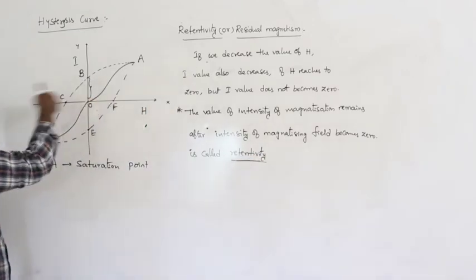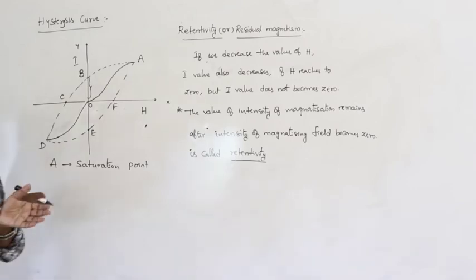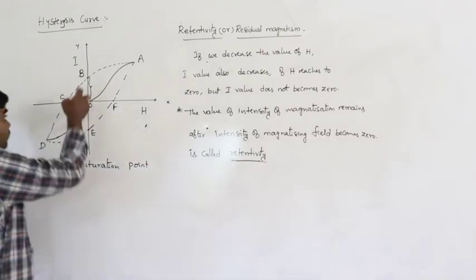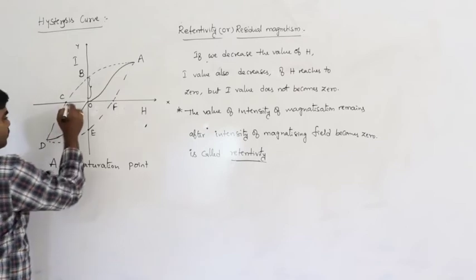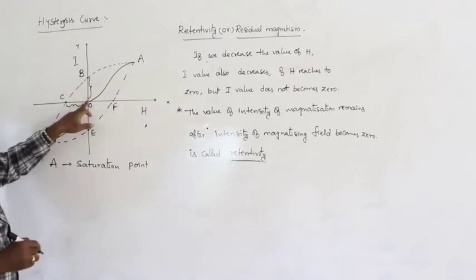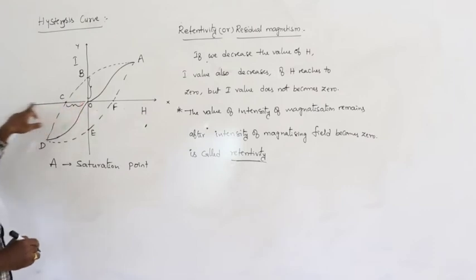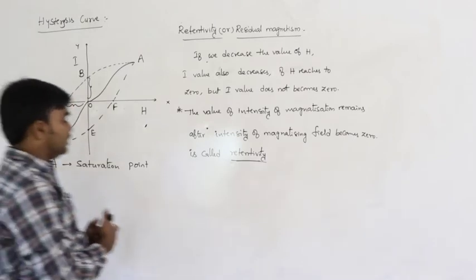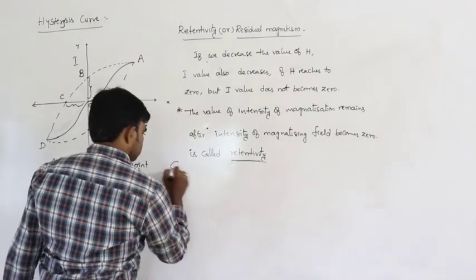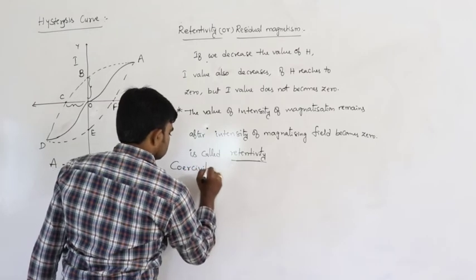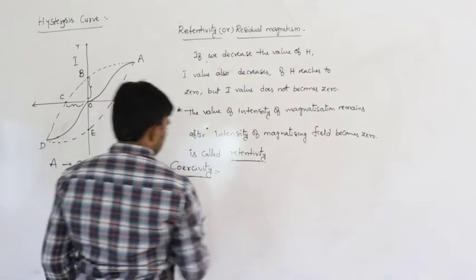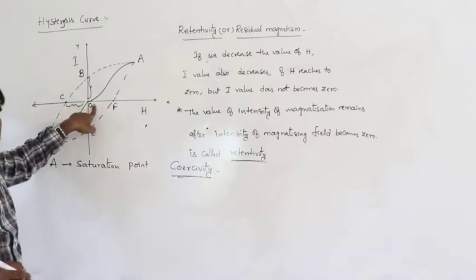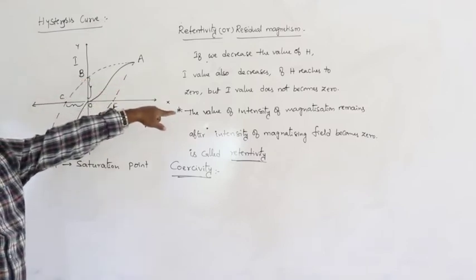If we increase the value of H in the opposite direction, then the I value decreases and becomes 0. This is also H, but in the opposite direction. At a certain extent, the I value becomes 0. That is called coercivity. And that is called retentivity. Retentivity means if the H value becomes 0, the remaining value of I is called retentivity.